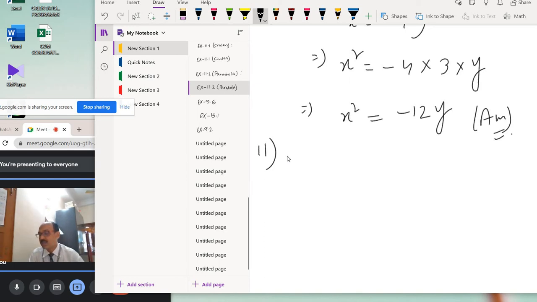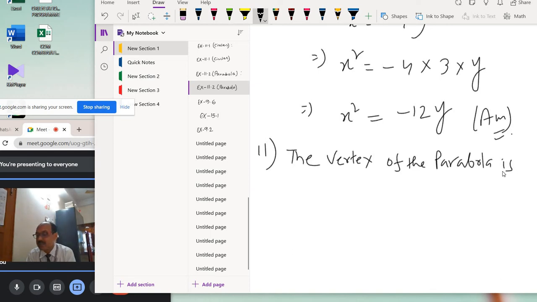Okay. So, the vertex of the parabola is at (0, 0), and the axis is along the x-axis.